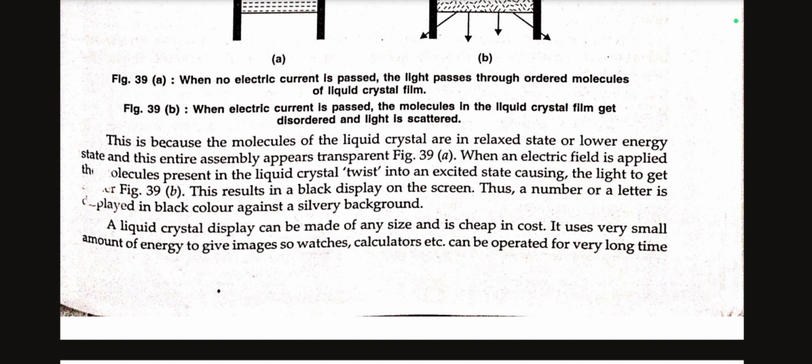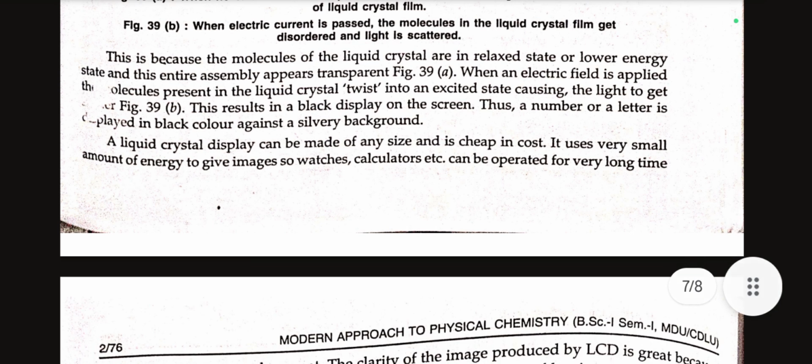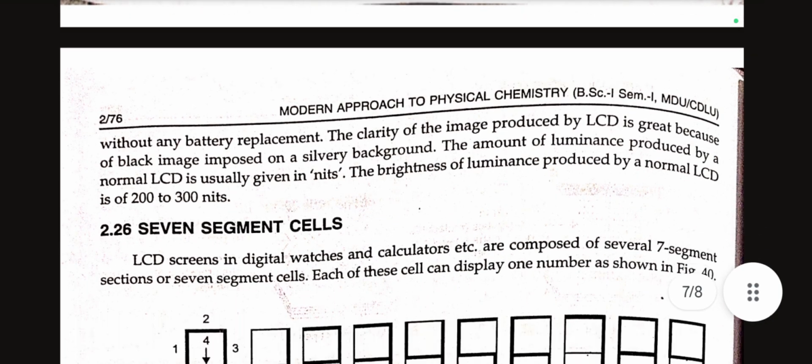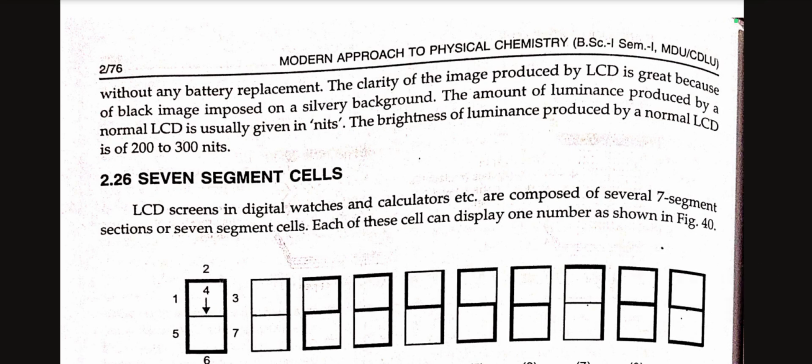A liquid crystal display can be made of any size and is cheap in cost. It uses a very small amount of energy to give images, so watches, calculators, etc. can be operated for a very long time without any battery replacement. The clarity of the image produced by LCD is greater because of the black image imposed on a silvery background. The amount of luminance produced by a normal LCD is usually given in nits. The brightness produced by a normal LCD is up to 200 to 300 nits.